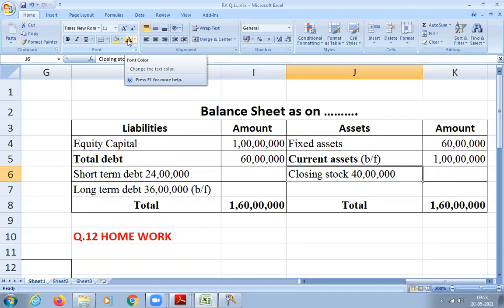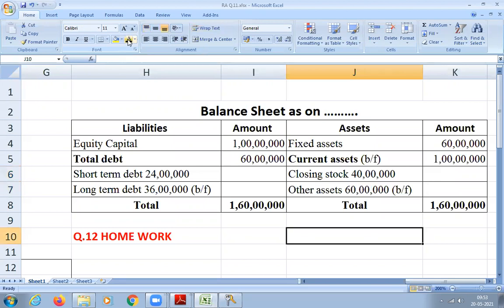Current asset is 1 crore. In that, 40 lakhs is stock, so the remaining balance will be other asset. How much is that? 60 lakhs. Okay.